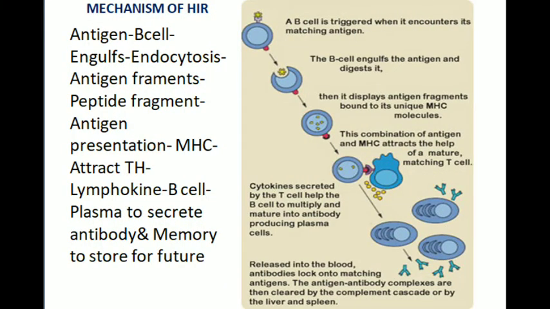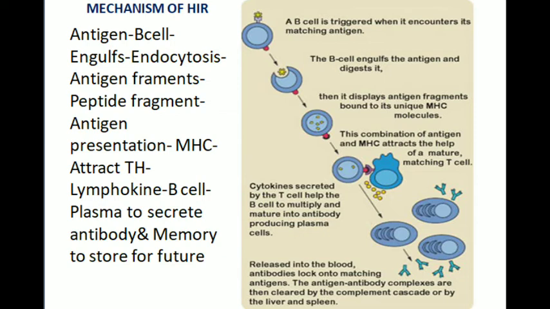And this slide shows the mechanism of humoral immune response. At first, a foreign substance enters and comes in contact with the B lymphocytic cells. When it comes in contact, the B cell engulfs the foreign substance by a process known as endocytosis. And the antigen that enters inside the B cell is fragmented. The fragmented antigen is known as peptide fragment. Now the fragmented antigen comes out of the B cell and is deposited on the surface of the B cell, and this process is known as antigen presentation.